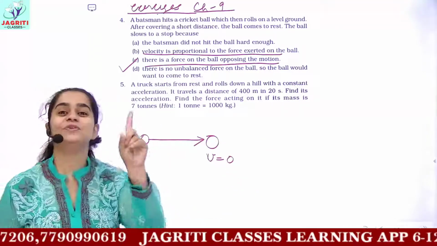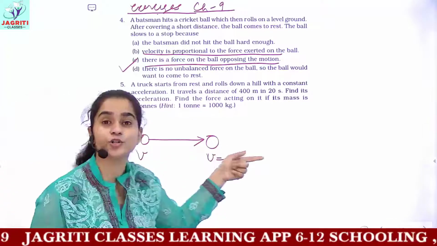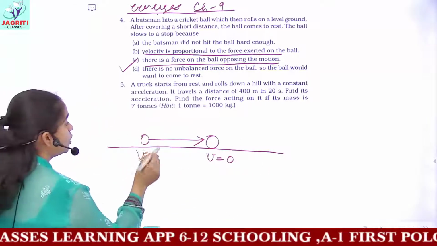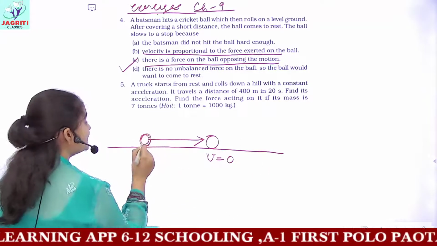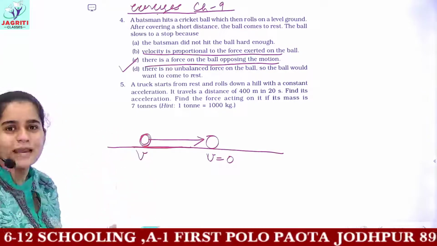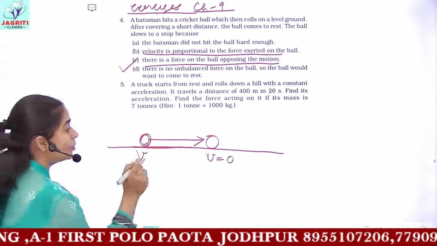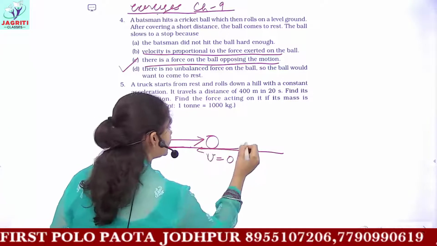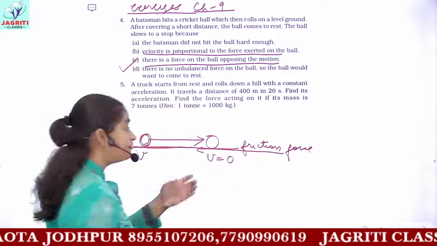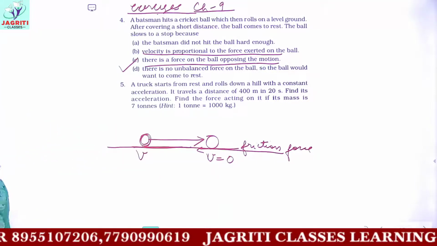Just now we have done the third law of motion. I told you, never in any situation does a single force work. This ball would probably be moving on the ground, okay? And because this ball is moving on the ground, it is in contact with the ground. Not floor, because cricket would be played in a field. So because it is in direct contact with the ground, it is experiencing a contact force which is known as frictional force. Due to the friction, this ball will eventually come to rest. So the correct option is option C.